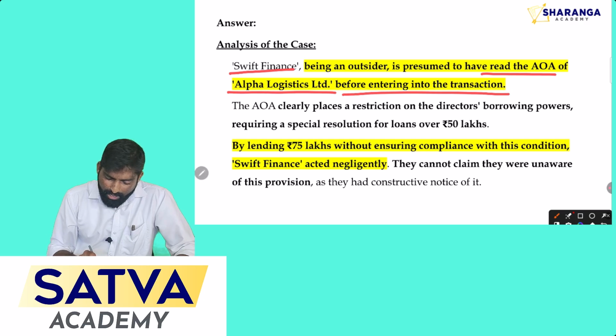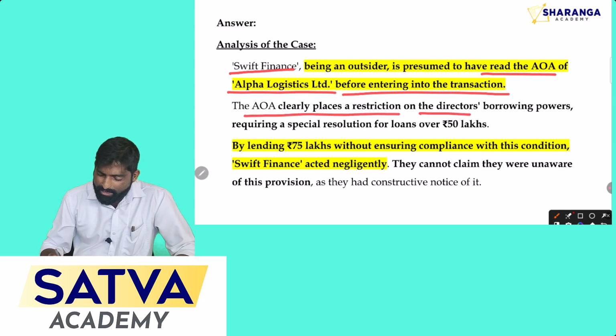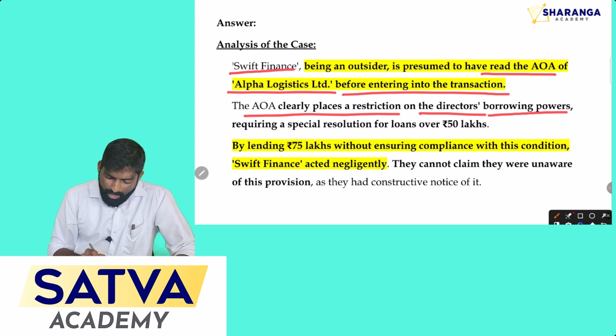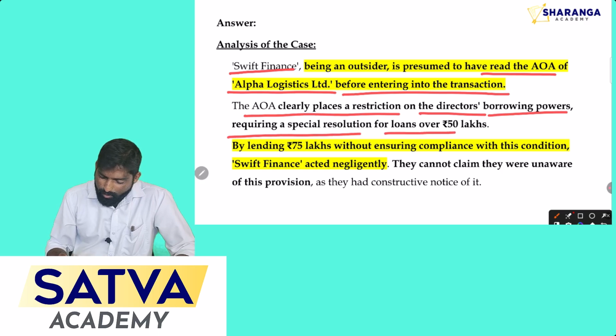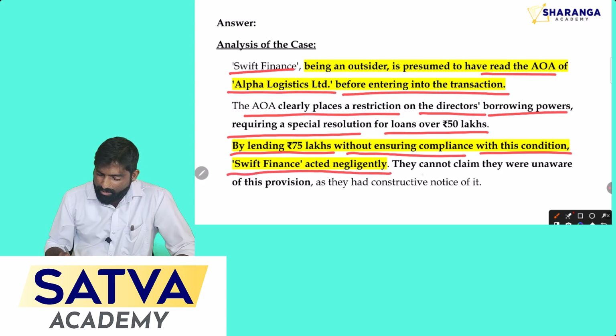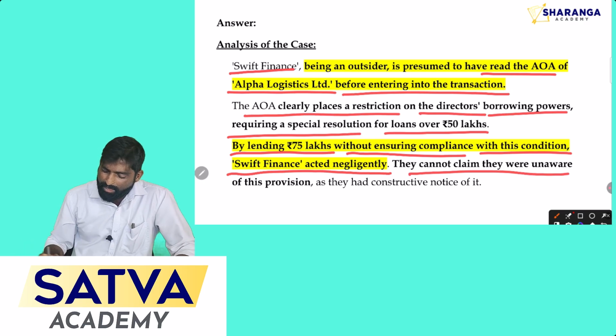Now the AOA clearly places restrictions on the directors' borrowing, requiring a special resolution for loans over 50 lakhs. Clear? Now, by lending 75 lakhs without ensuring compliance with the condition, Swift Finance acted negligently. They cannot claim they were unaware of this provision.